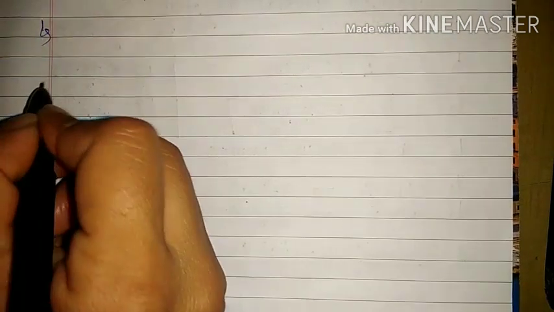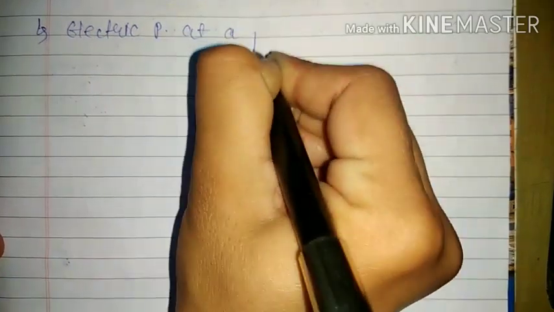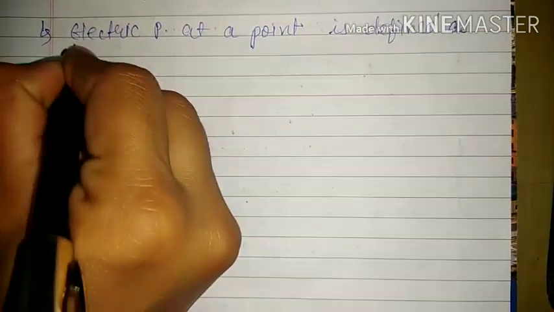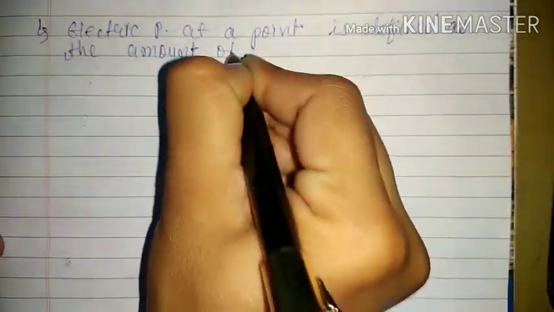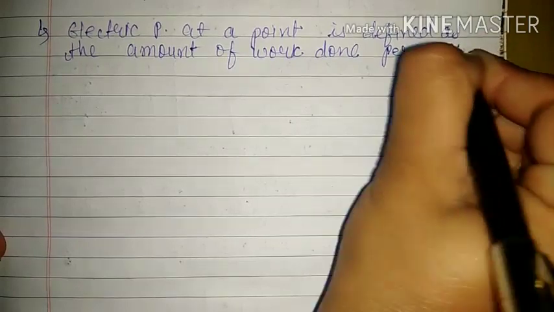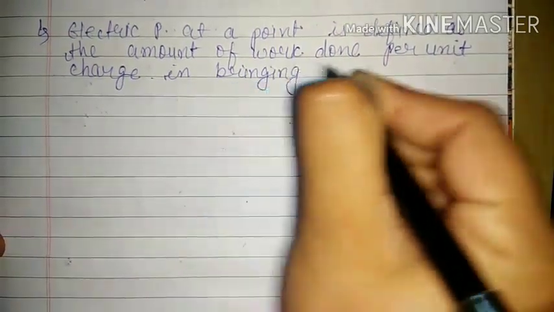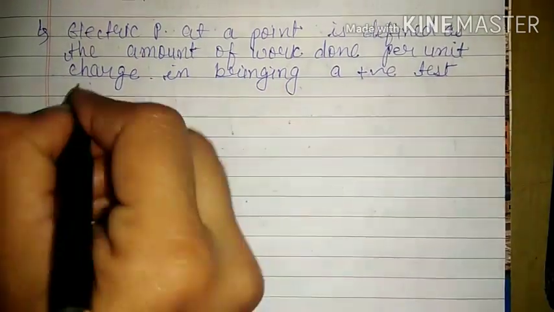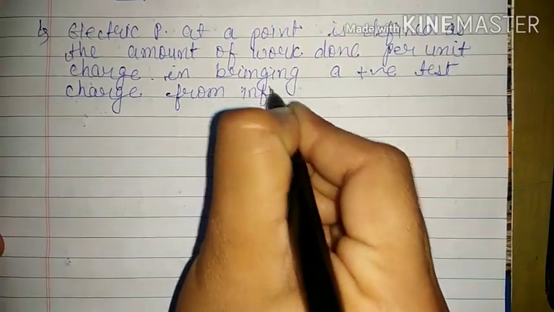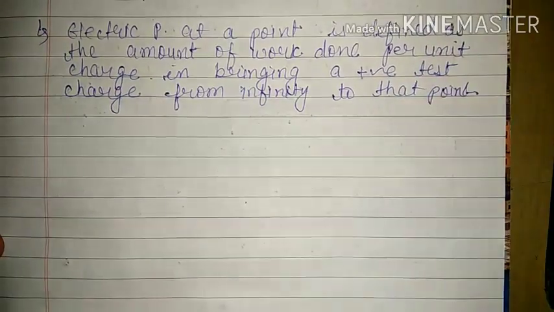So the definition of electric potential is: electric potential at a point is defined as the amount of work done per unit charge in bringing a positive test charge from infinity to that point. Okay, the concept we have already discussed.